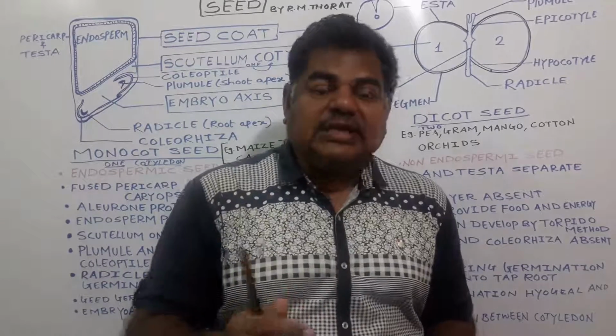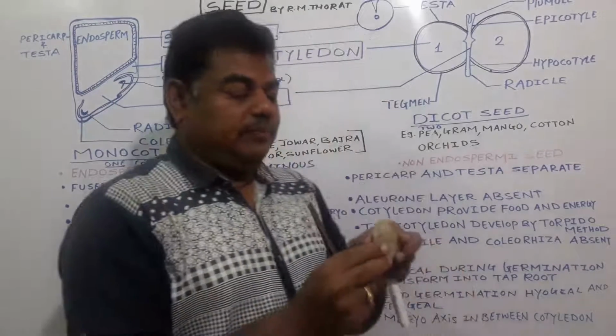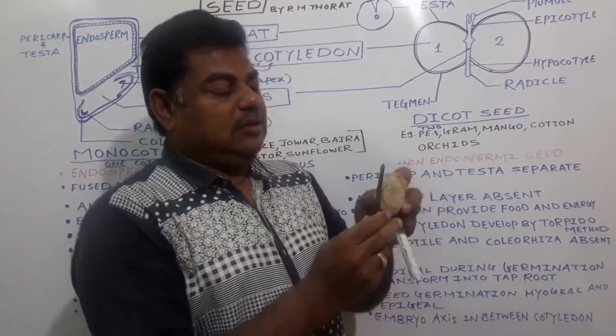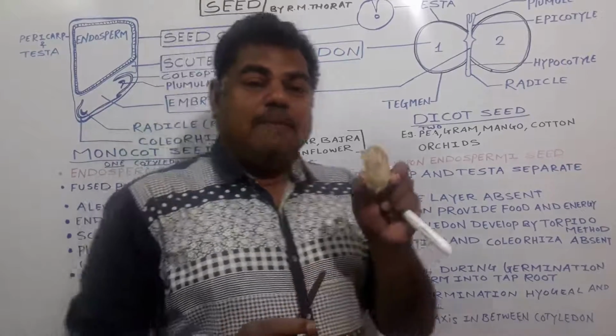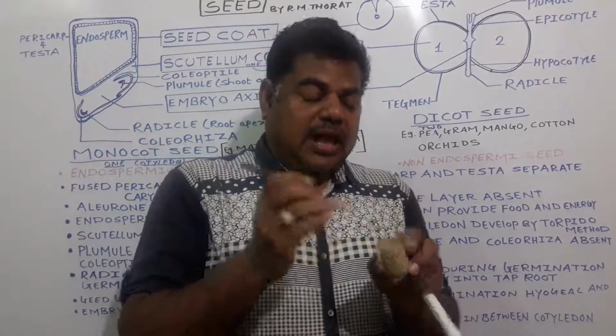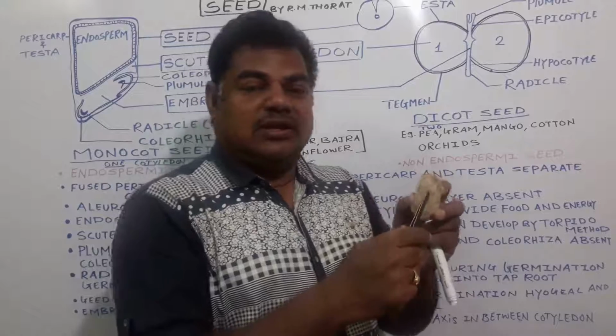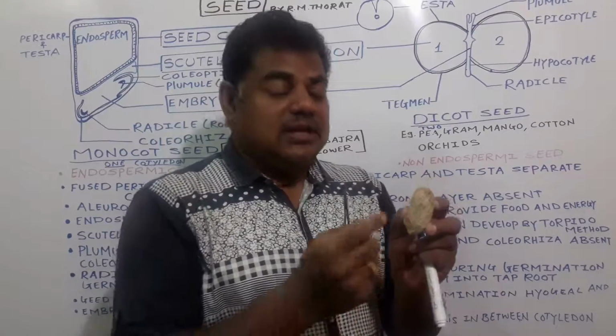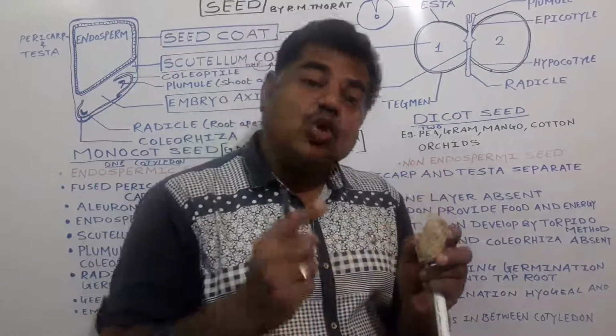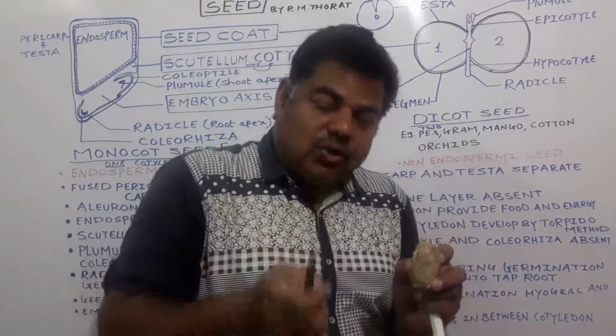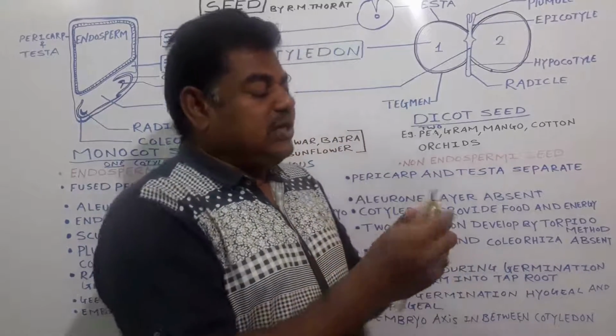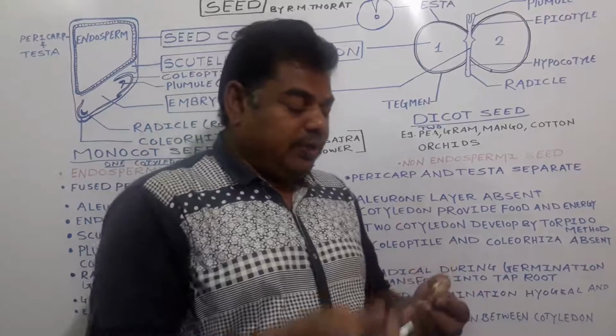For example, in the case of mango, see here, this one, the mango seed. Actually this structure is nothing but the endocarp, and inside the endocarp this seed is present in the case of mango.